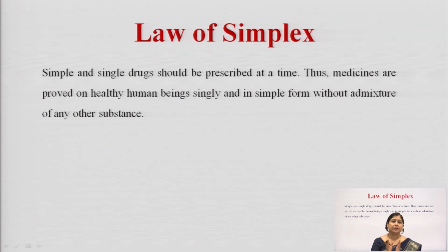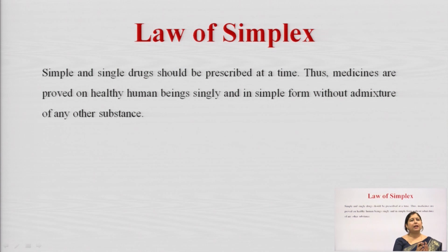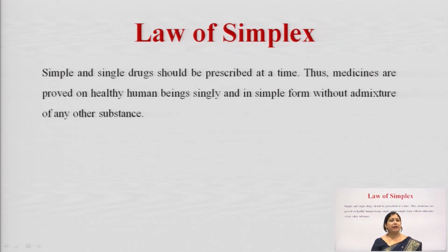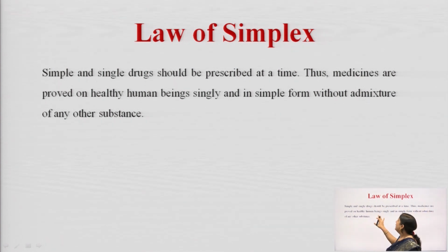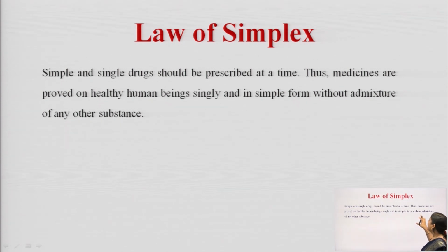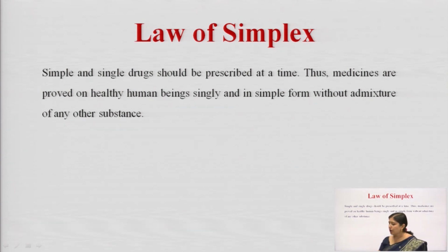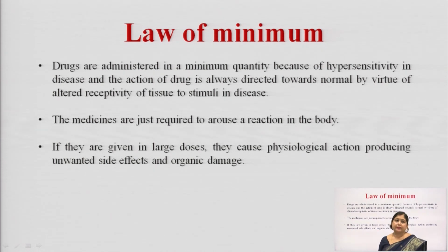But here it is said that it can be maximum 1, 2 or 3, not more than 3. That is the simplest medication that has to be given to the patient. So, simple and single drugs should be prescribed at a time. Thus, medicines are proved on healthy human beings singly and in simple form without admixture of any other substance.